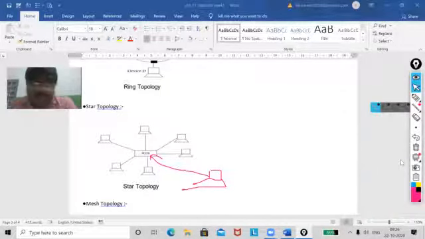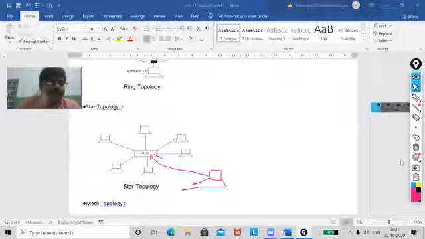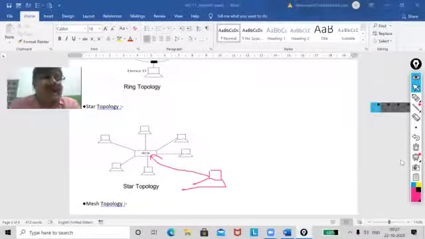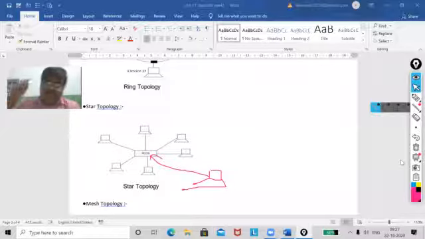Now, these are the advantages. Then what are the disadvantages? Yes. Now see, my dear, if I am talking about the disadvantages, then only one is there. It requires more cabling compared with the bus and ring, because the addition of a PC requires a cable.